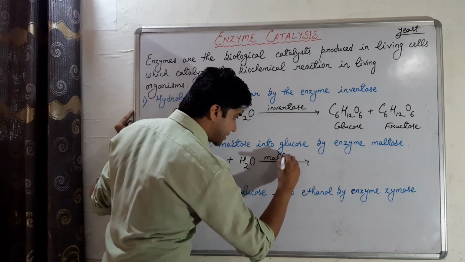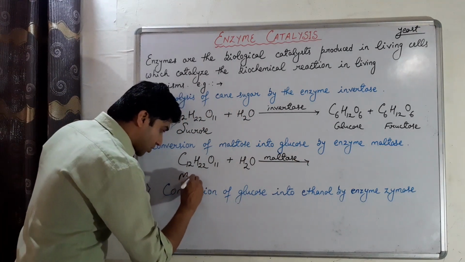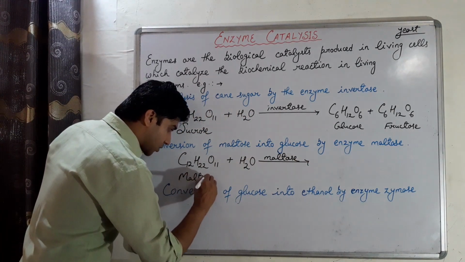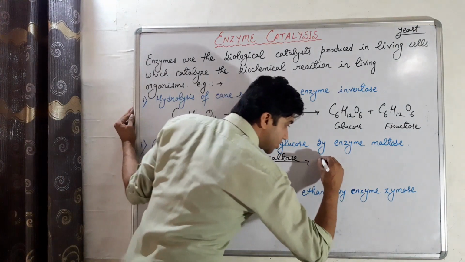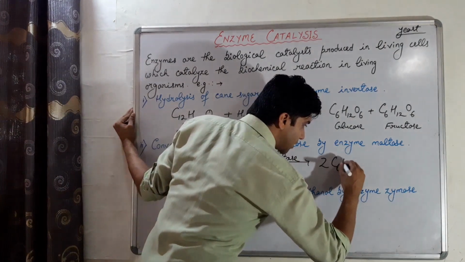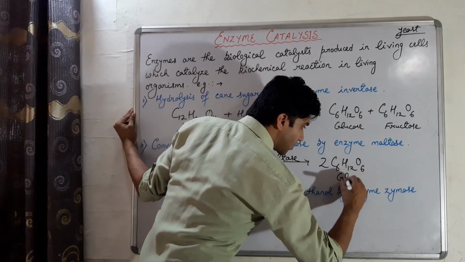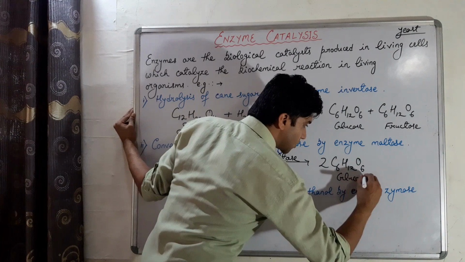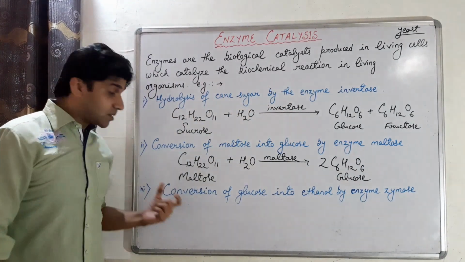Enzyme maltase. ASE, maltase. ये क्या है? maltose है. हमारा कंपाउंड कौन सा है? maltose. OSE, to form 2 units of glucose, C6H12O6. ठीक है. Take one more example.